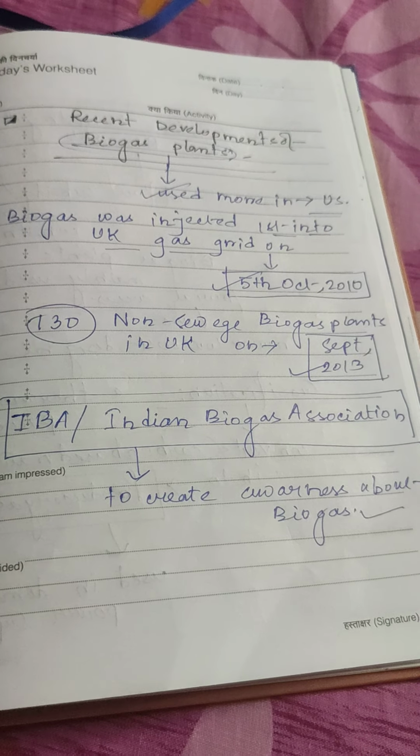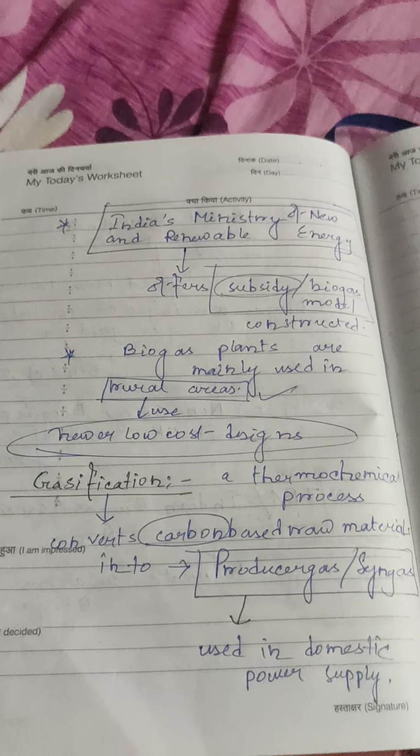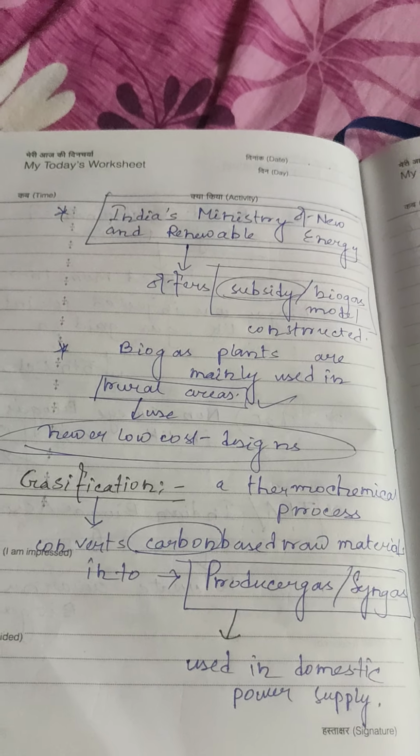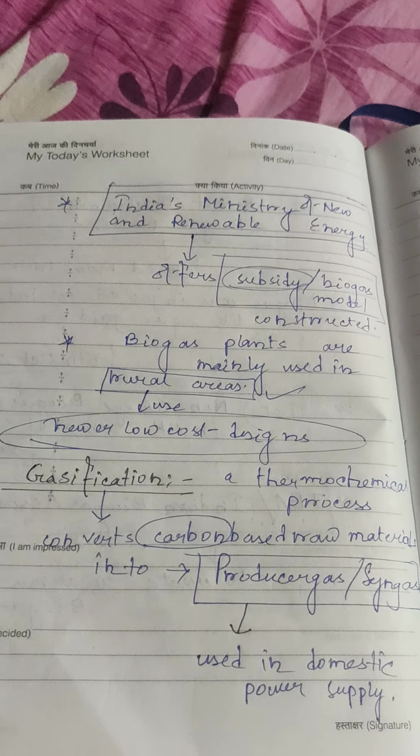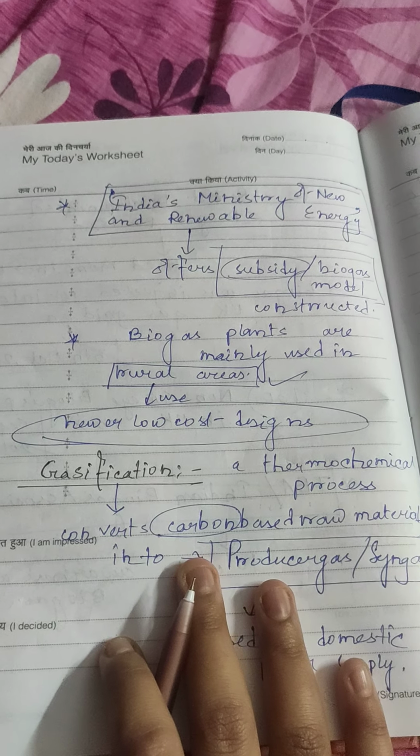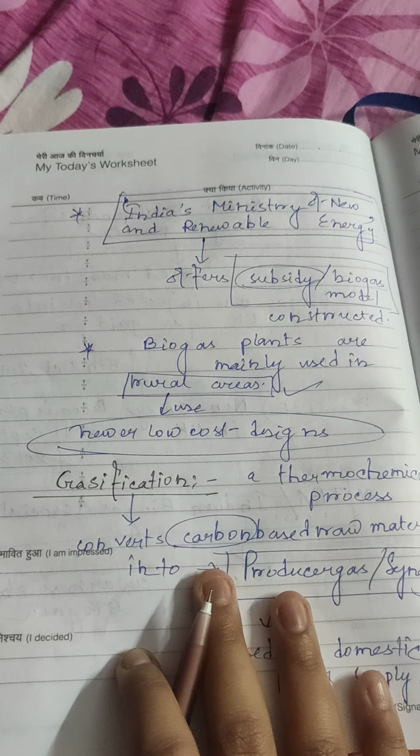India's Ministry of New and Renewable Energy offers subsidy for biogas models constructed. Biogas plants are mainly used in rural areas that use newer low-cost designs.